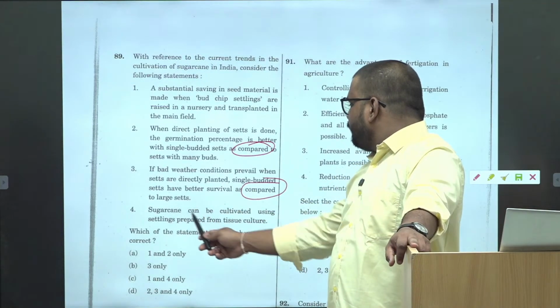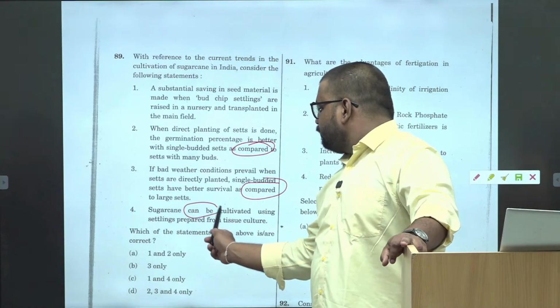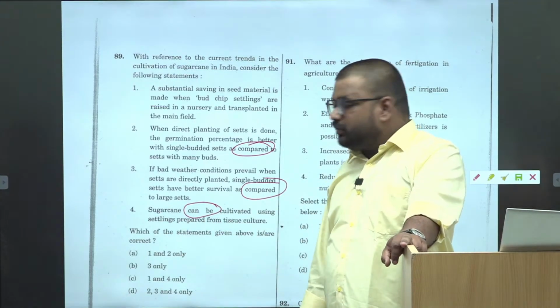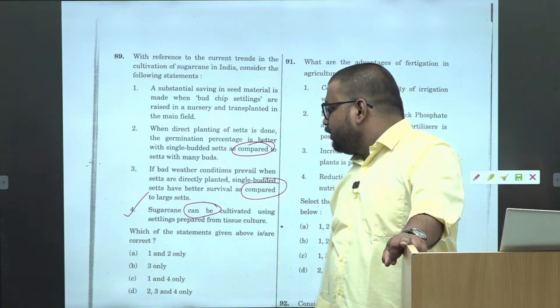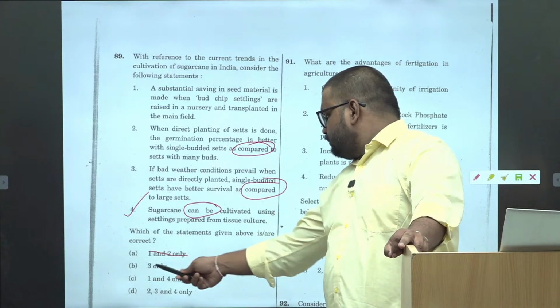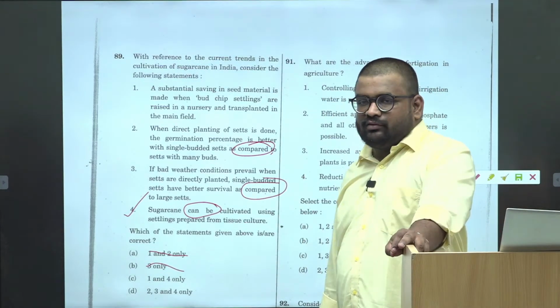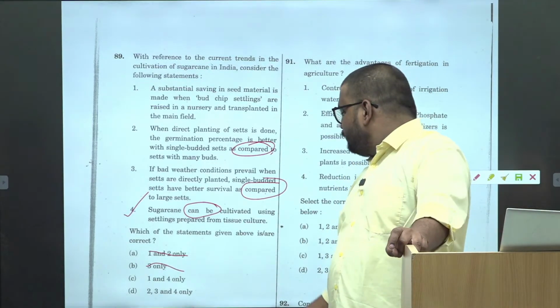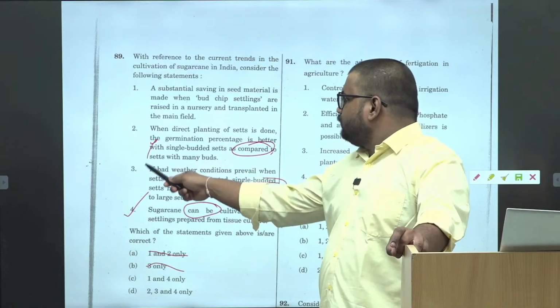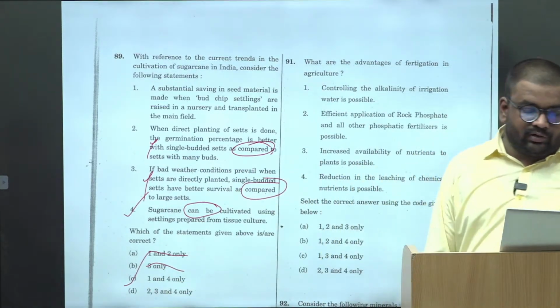Sugarcane can be cultivated using seedlings prepared from tissue culture. Again, this is a possibility statement. Possibility statements you consider as correct. Comparison statements you consider as incorrect. So 2 and 3 are wrong. 1 and 4 is your answer.